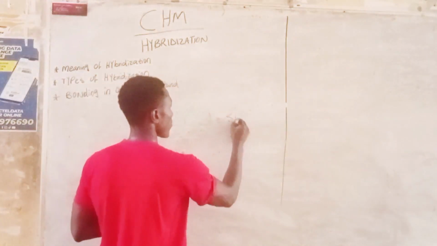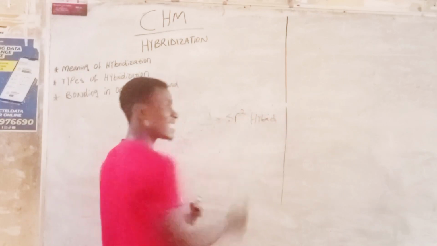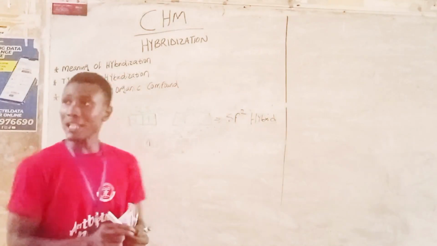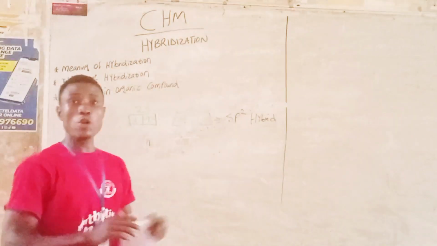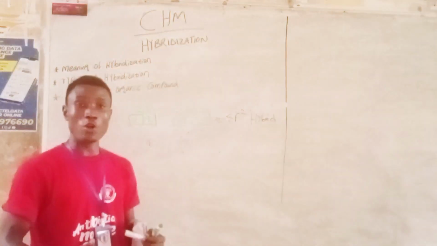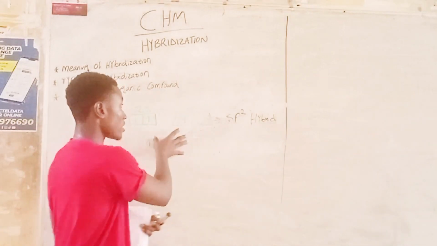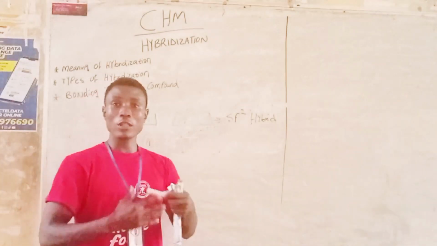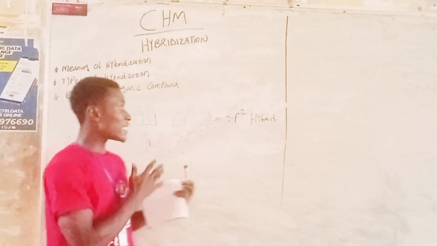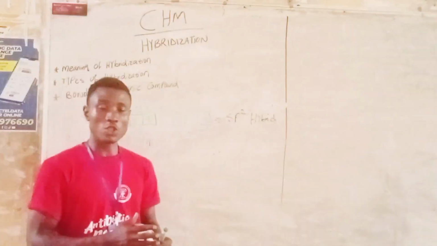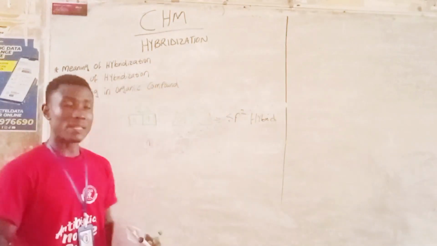We will be left with the SP2 hybrid. This is because the 1 electron that gets excited from the 2s orbital to the 2p orbital becomes unreactive and takes no place or effect in the reaction, making it redundant. So at this point, we have the SP2 hybridization or SP2 hybrid. So that is how we get the SP2 hybridization. The same thing also happens in the formation of the SP hybridization.